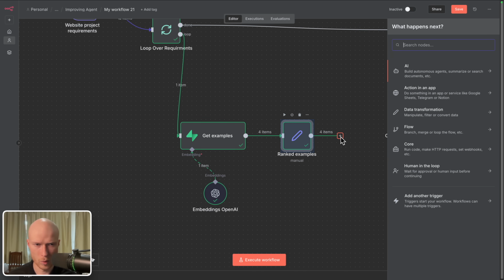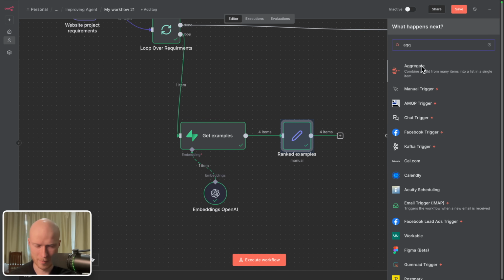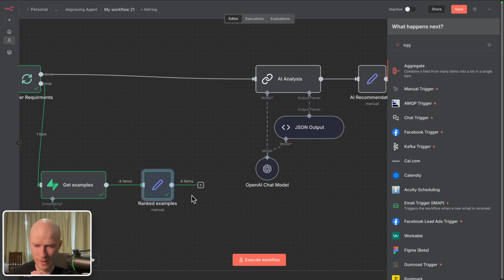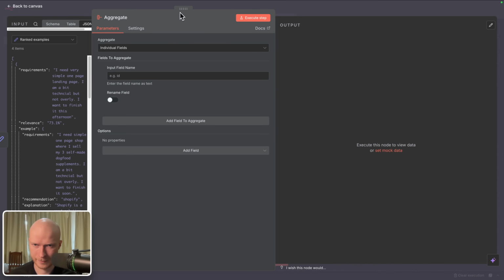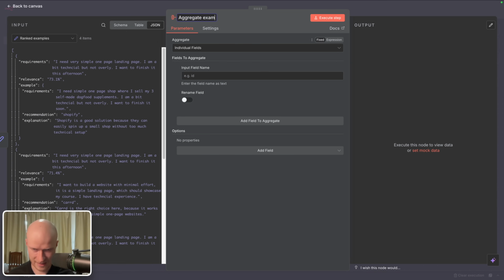All right, now what we have to do is aggregate the examples, because right now they are 4 different items. And this would mean if we were to feed this into the next step directly, then this AI analysis would execute 4 times for each input. And we obviously don't want that. So I will add this aggregate node here. Let's call it aggregate examples.